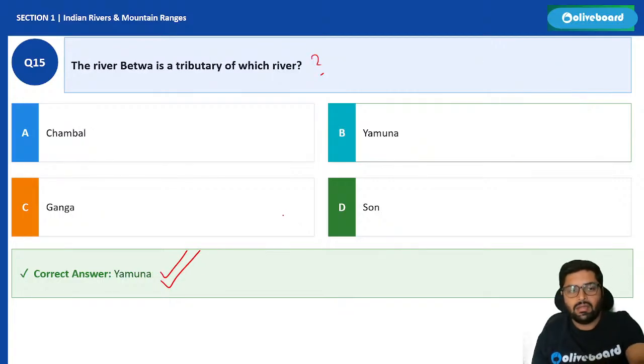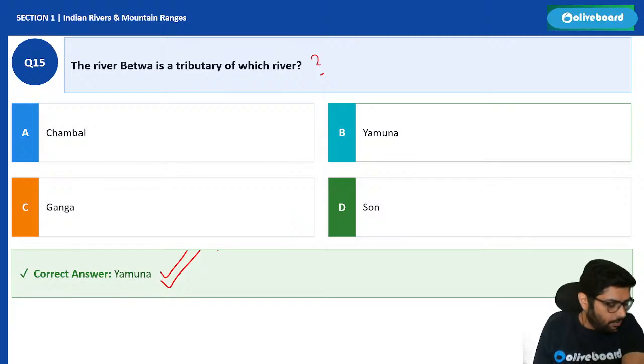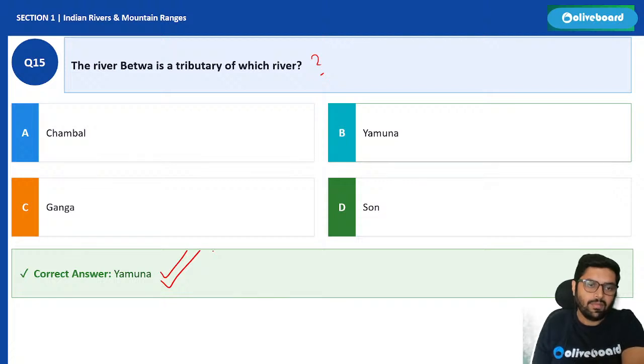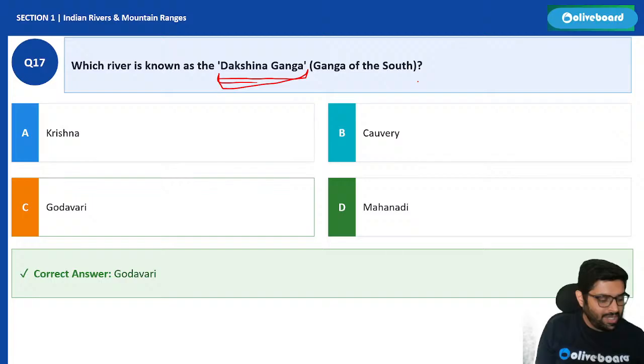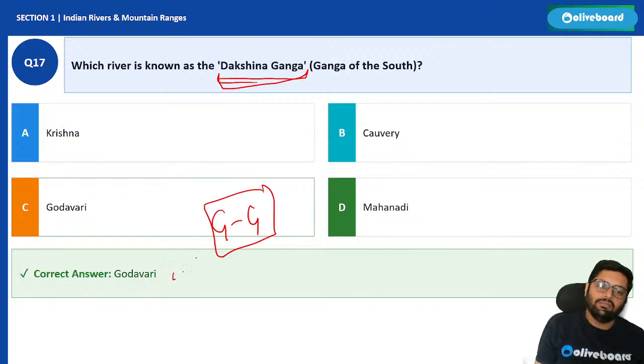Okay. So it is Yamuna. Okay, Satyajit, it is Yamuna, not Chambal. Betwa is a tributary of Yamuna. Which river is known as Dakshin Ganga? Batao, fatafat. Very easy question. One billion times PYQ. Which is Dakshin Ganga? Very easy. G for Ganga, G for Godavari. So Dakshin Ganga is Godavari. Good, Satyajit. Good, Manoj. Very good.